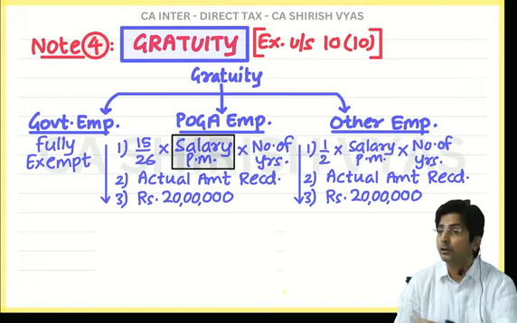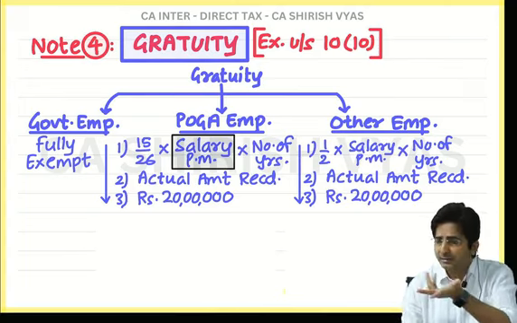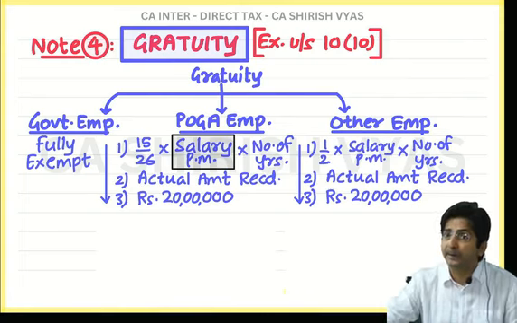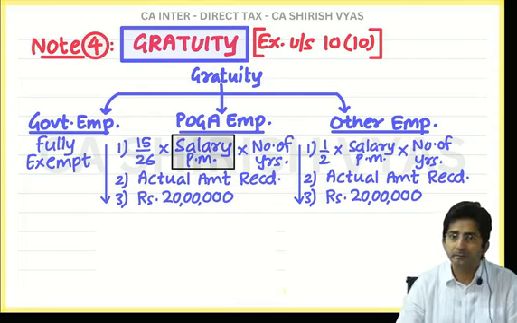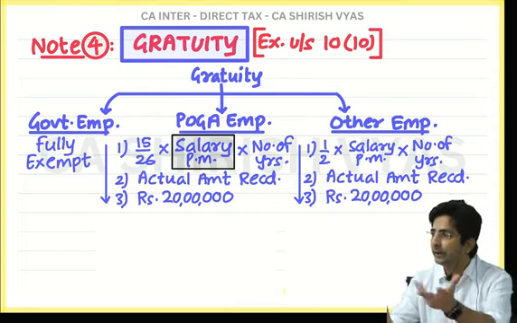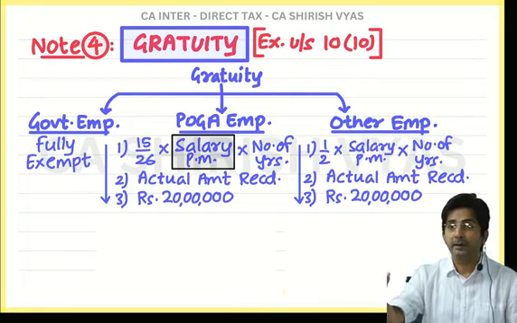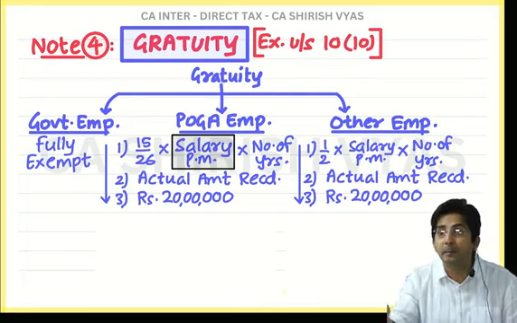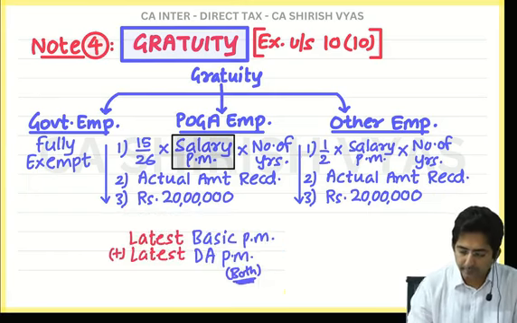So which salary you have to take? The salary at the time of joining? No. Salary at the time of retirement, latest. And you know, latest amount will be little big. Obviously, when anyone retires, his last salary will be big. And if it is big, employee will get big amount. So see here, what I have written, read.